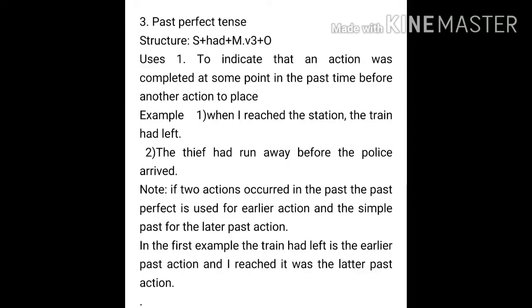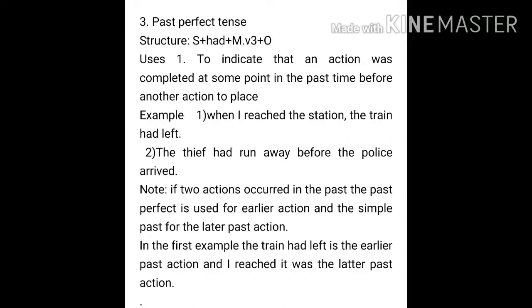Now here the sentence, the train had left, is the sentence of the past perfect tense. The thief had run away before the police arrived. So the first action is the thief had run away before the police arrived. Note, if two actions occurred in the past, the past perfect is used for the earlier action. Means if two actions have occurred, for the first action which has taken place, the past perfect tense will be used. And you know the structure, had plus main verb third form.